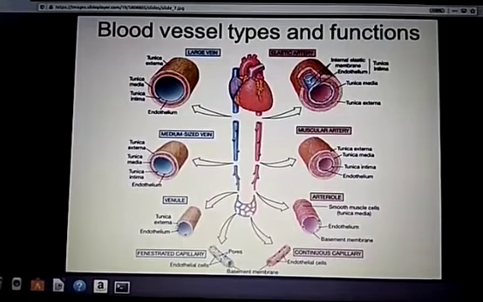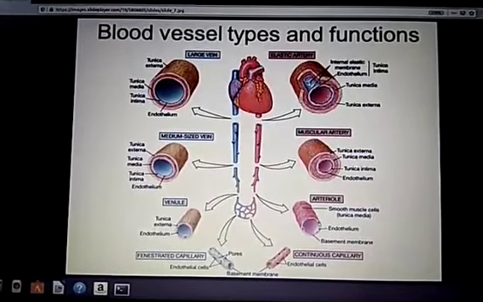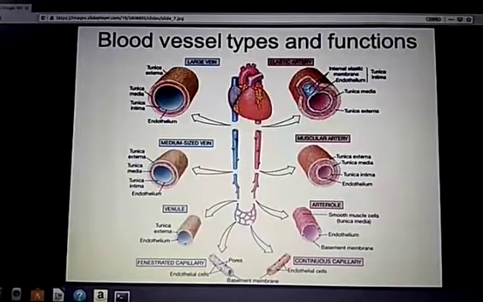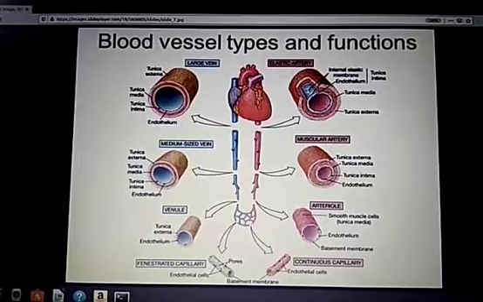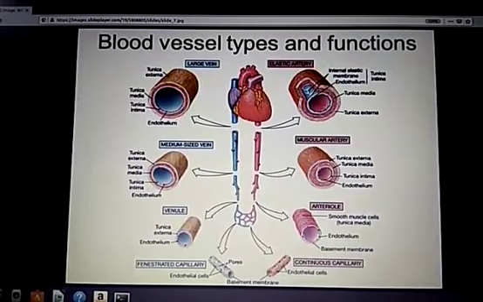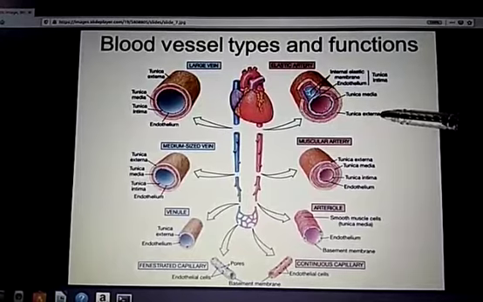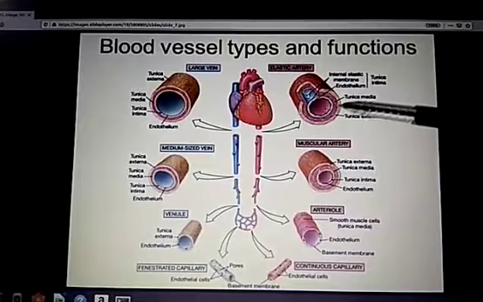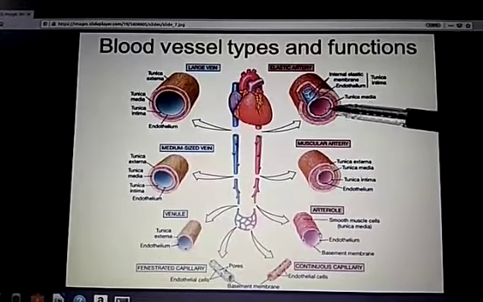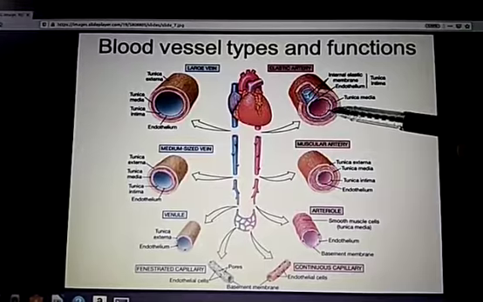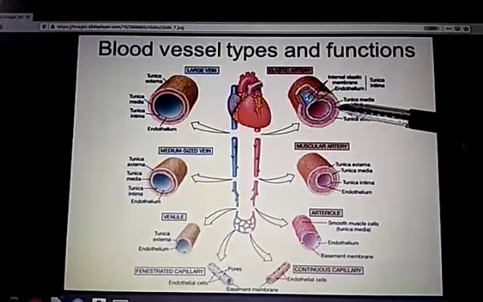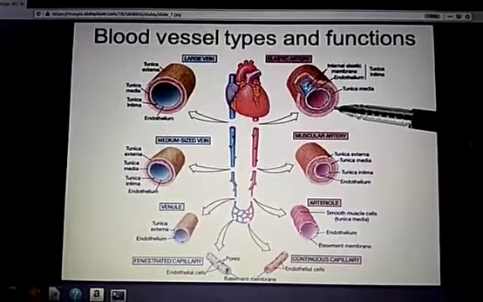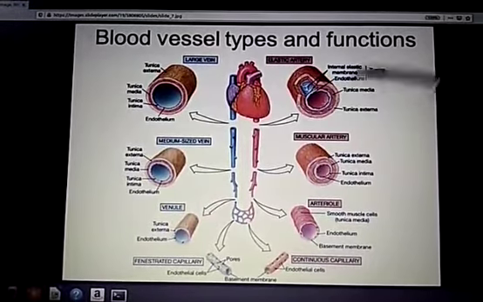Okay. Now you have to fix one concept in your mind, that artery and veins, by the default definition, have three layers. The outer one layer is known as tunica externa. The inner one is known as tunica interna, while the middle one is known as tunica media. So tunica interna or tunica intima is the innermost layer, tunica media is the middlemost layer, and tunica externa is the outermost layer of an artery.